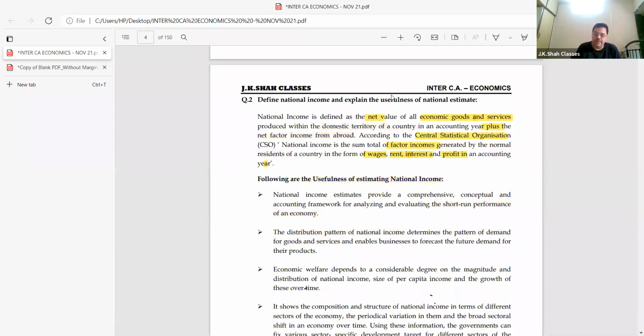Write down: individual or institutions, an individual or an institution who ordinarily resides in the country, and whose center of economic interest also lies in that country.